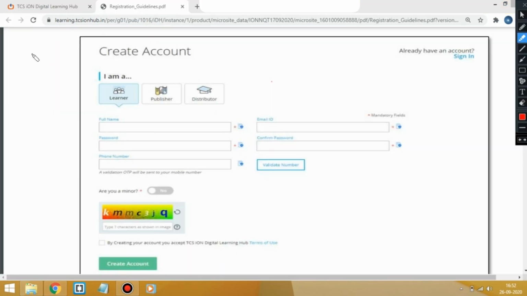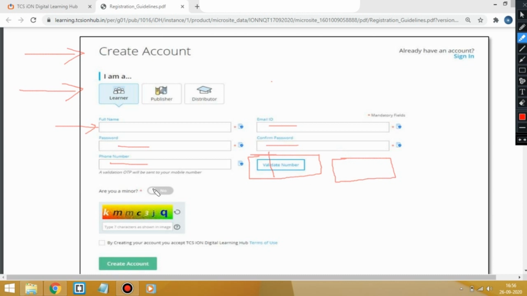Once you click on the create account button, you will get this page. Register yourself as "I am a learner." Fill in your full name, email ID, password, confirm your password, and after that fill in your phone number. After entering your phone number, click on validate number. You will receive a 4-digit OTP, and here you will get 4 boxes to enter your OTP. Enter your OTP, then click on the validate button.